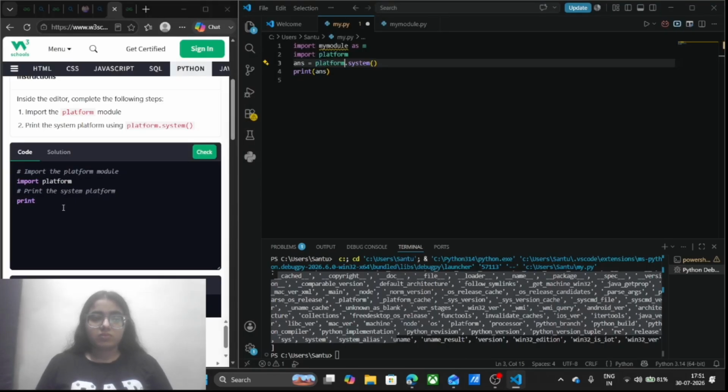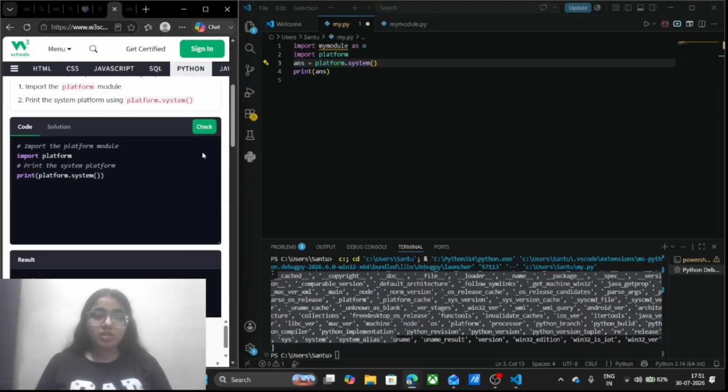and I am going to simply print it. So what I can write is, I will write platform, and I want to know the system. So for that I will just simply write dot system here, and after that bracket close, and I am going to check whether it's running fine or not.